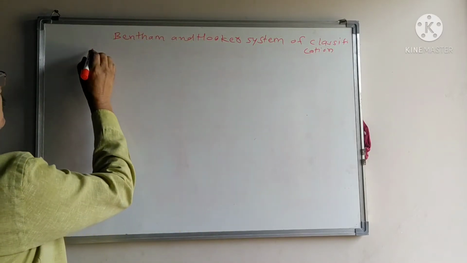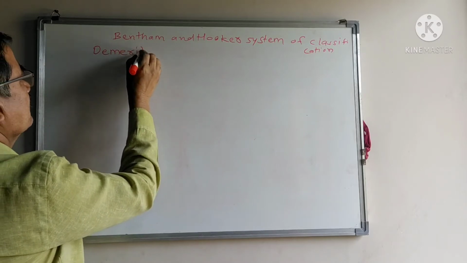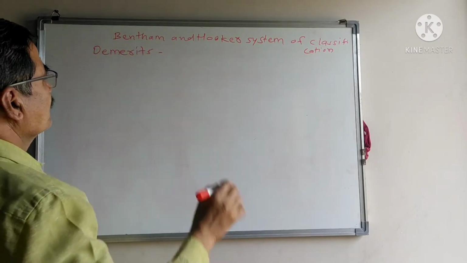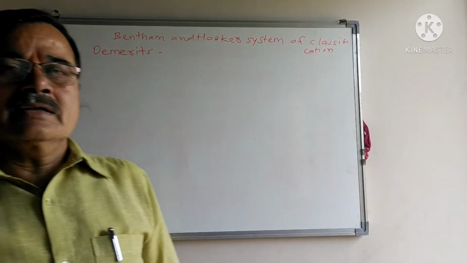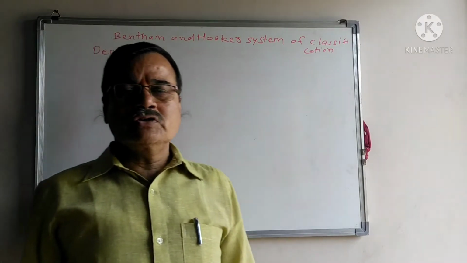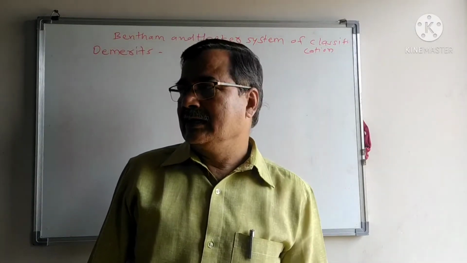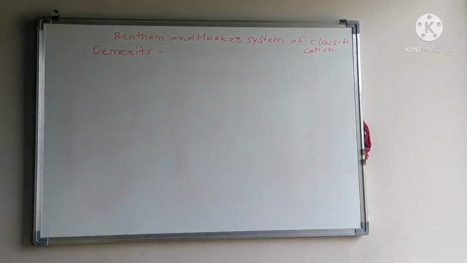Now we are going to see the demerits of this system. Each and every system has its positive points and negative points.